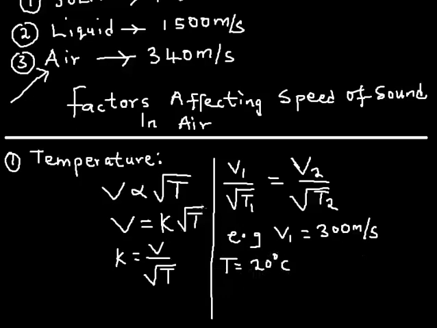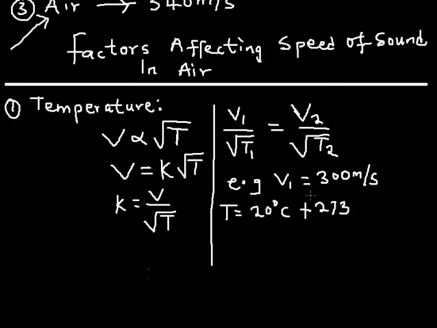Now remember, the T here is absolute temperature, and if the temperature is given in degrees Celsius, you have to convert it to absolute temperature. Remember, absolute temperature is the temperature in Kelvin, so I have to convert it by adding 273 to it. So if I add 273 to this, I should have 293.